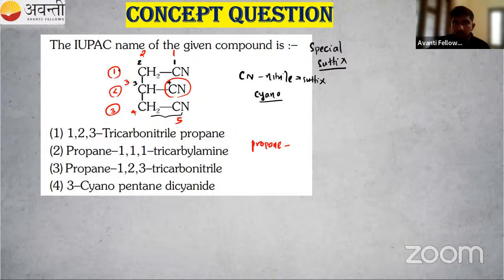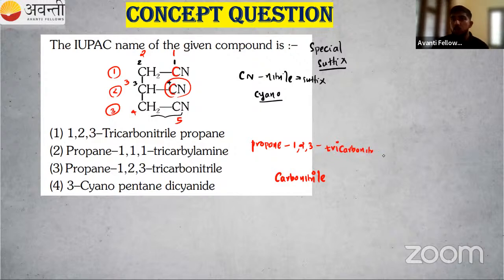Then in the first position, in this carbon, CN is attached. So first, second, third, I can write 1, 2, 3. If it is coming like this, we have to use the suffix carbonitrile. There are 3 carbonitrile groups, so I have to use the term tricarbonitrile.